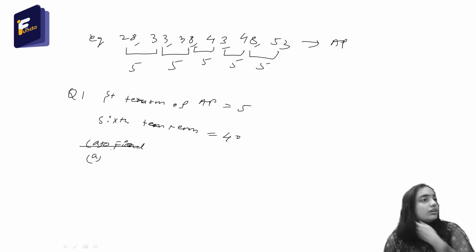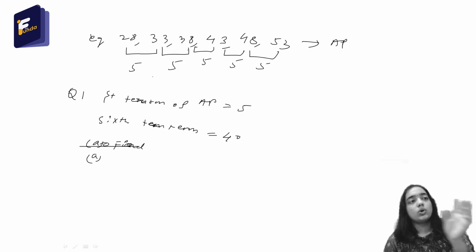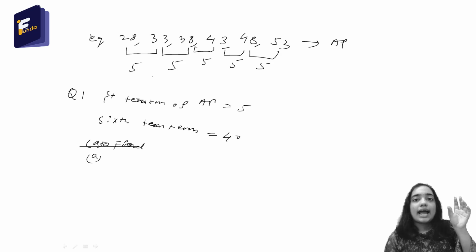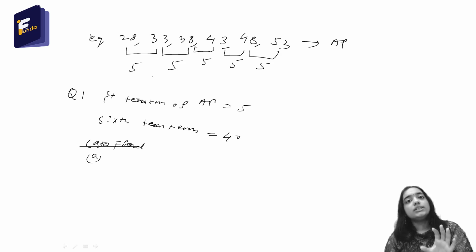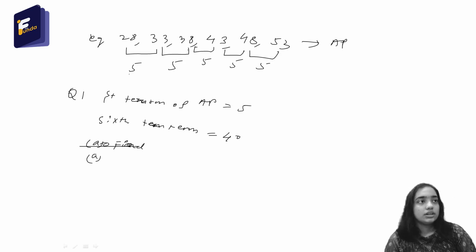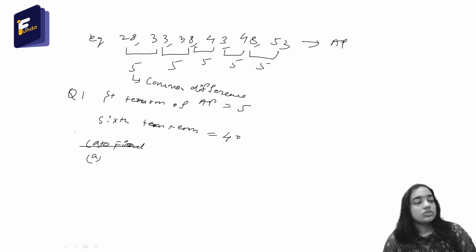One thing I didn't tell you is that in an AP the difference between any two consecutive numbers is same, and that difference is known as the common difference. So this 5 here is the common difference. So the first question is find the common difference.